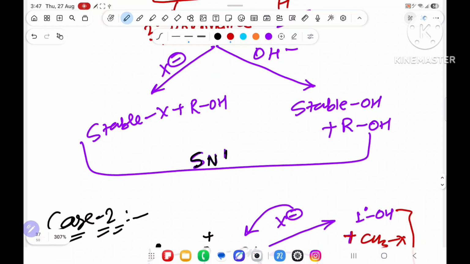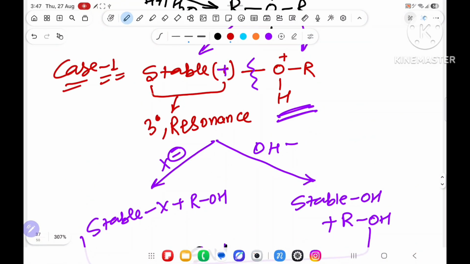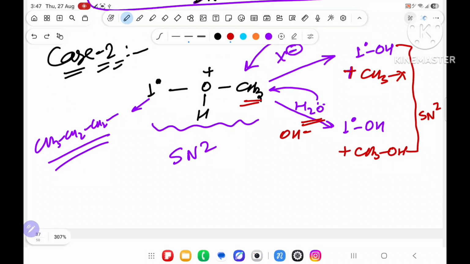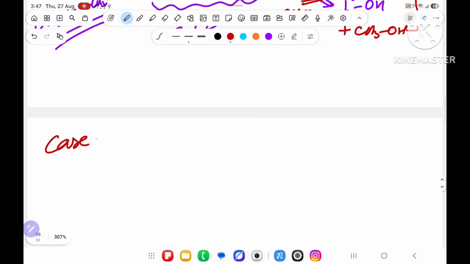If 1 degree and methyl is there, if 3 degree is on one place only, no need to worry, always follow SN1. But if one side 1 degree and other side only methyl, so attacking will be on the methyl and it will follow SN2 mechanism. Now we have case number 3.